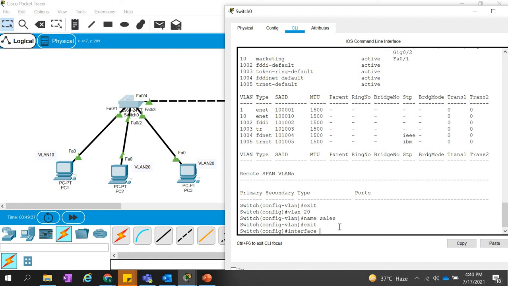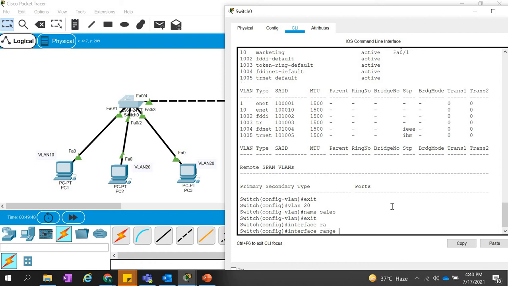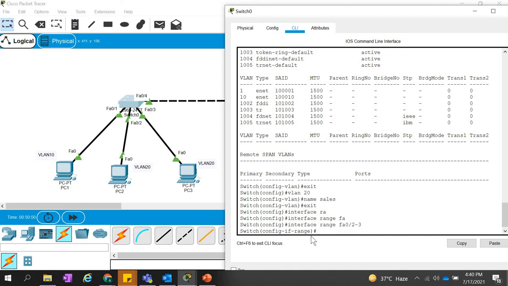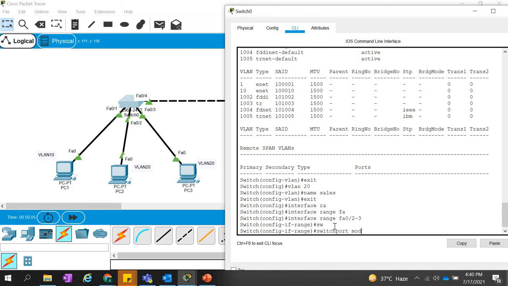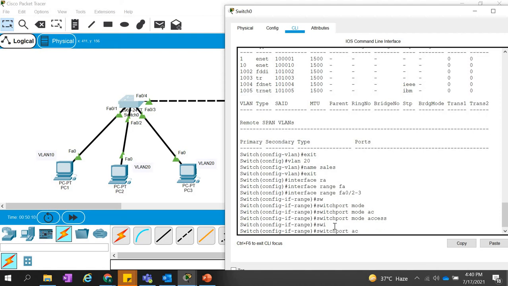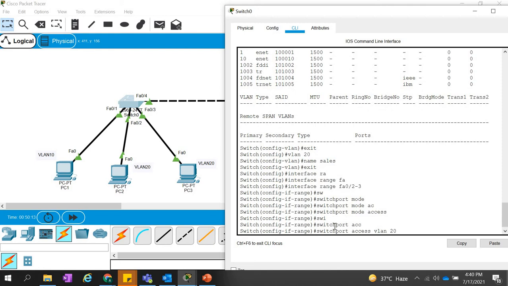Rather, you can use the command interface range. In that case, you can select multiple ports together. So I'm using interface range FA0/2 to 3, which means I have selected port 2 and port 3. Whatever configuration I do will be applicable to both of them. Now I have entered the range. Okay. So: switchport mode access and switchport access vlan 20.